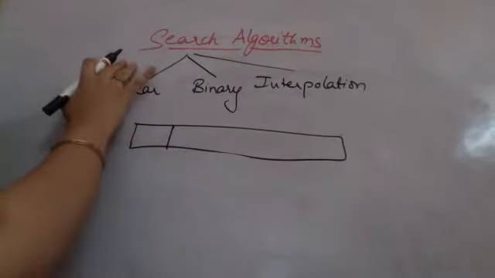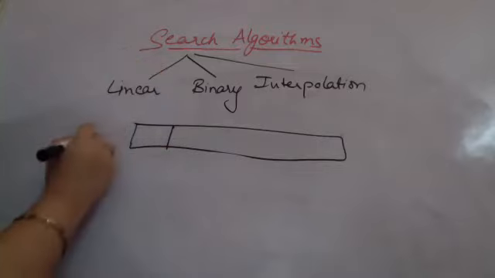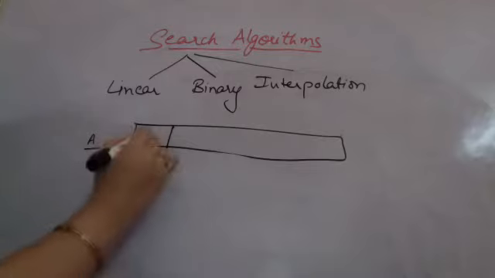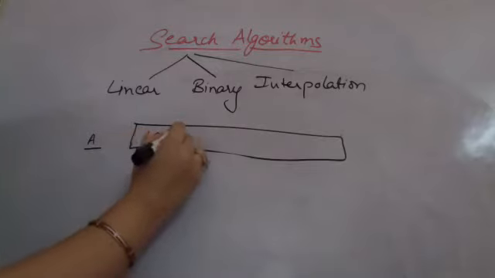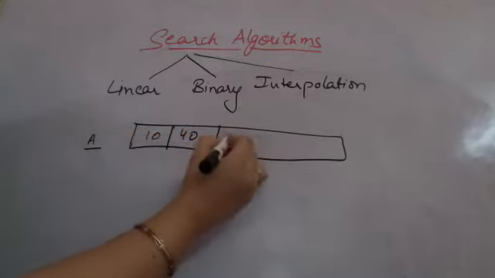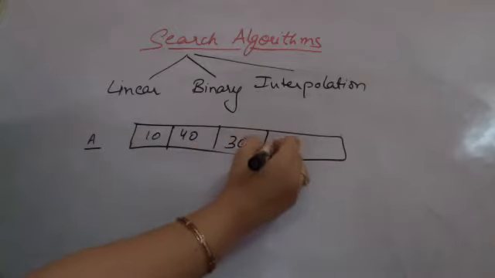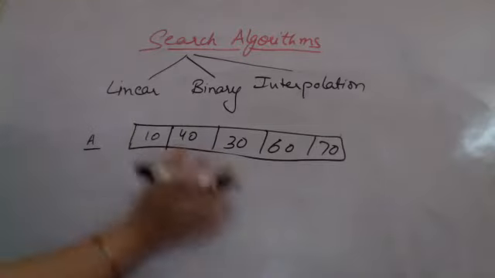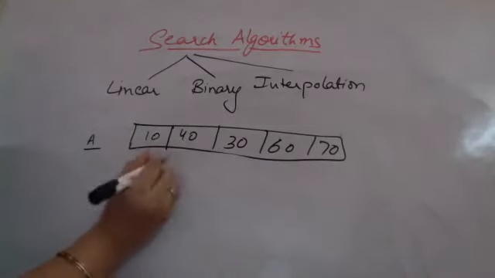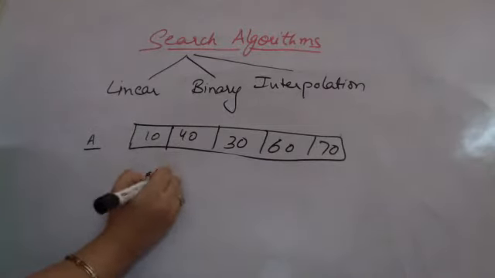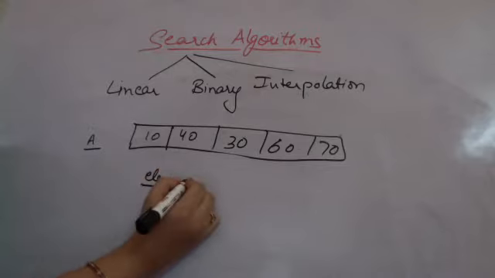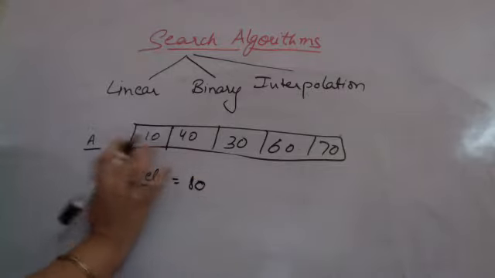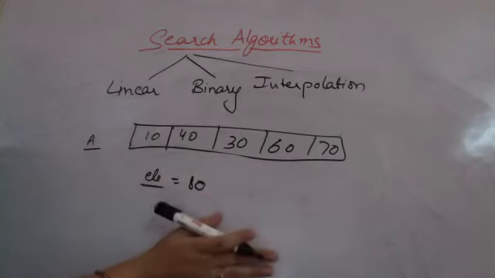So within search algorithms, I'm given a list. We are talking about arrays. Supposedly I'm given a list A of some integer elements. So I'm having some elements here. Just taking an example, this is currently an unsorted list of some elements. If I want to search a particular element, supposedly I ask an element from the user. The user wants to search 80 within the list. The position of the element is to be searched.